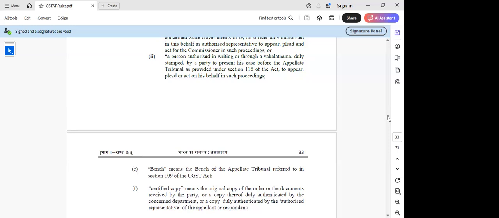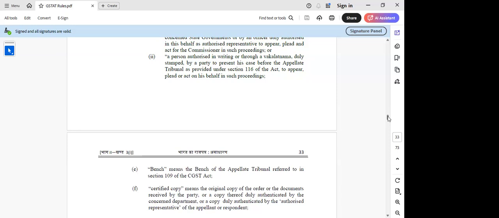I think this is misplaced. Historically, we have never had this level of power on the authorized representative. Now, without any background, it suddenly finds a mention here. Therefore, this is another instance of drafting oversight. Let's not get carried away with this.